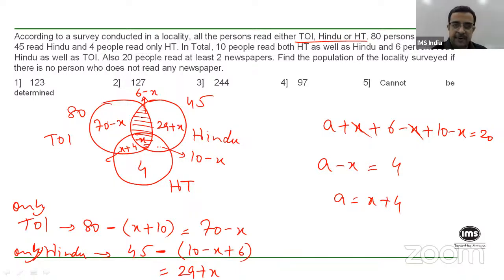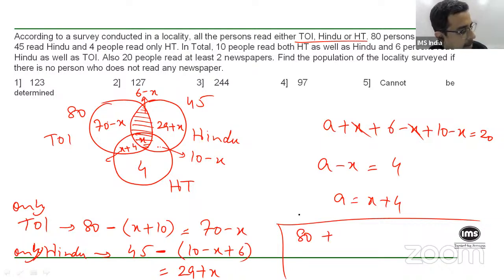So now I think we can add up all of it, and all the X's and minus X's will basically cancel off. Okay, and then you will get the total population. So you have 80 who read TOI plus 29 plus X plus 10 minus X. Everything else is covered under 80, right? Plus 4, correct? So plus X and minus X will cancel off, and you will get 80 plus 29, that is 109. 109 plus 10, 119, 119 plus 4, 123, right? So the total number of people are 123.